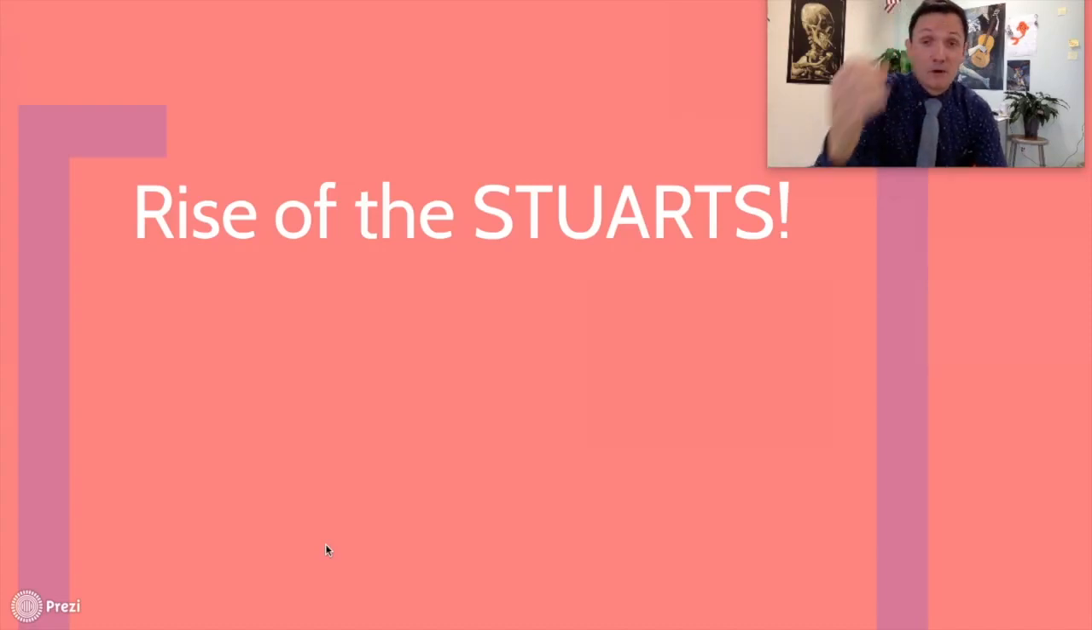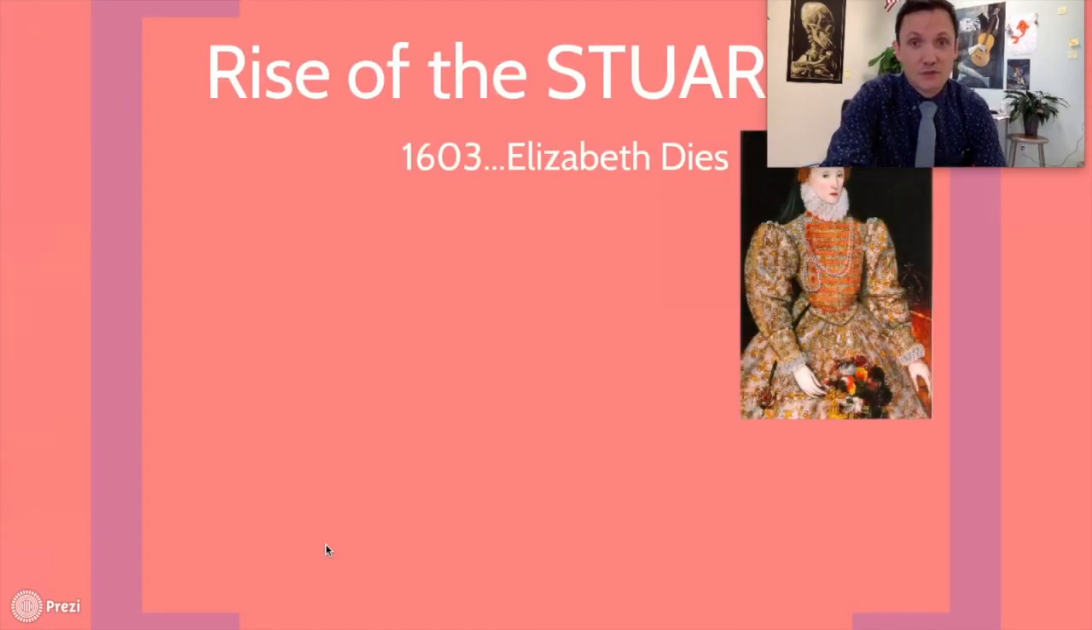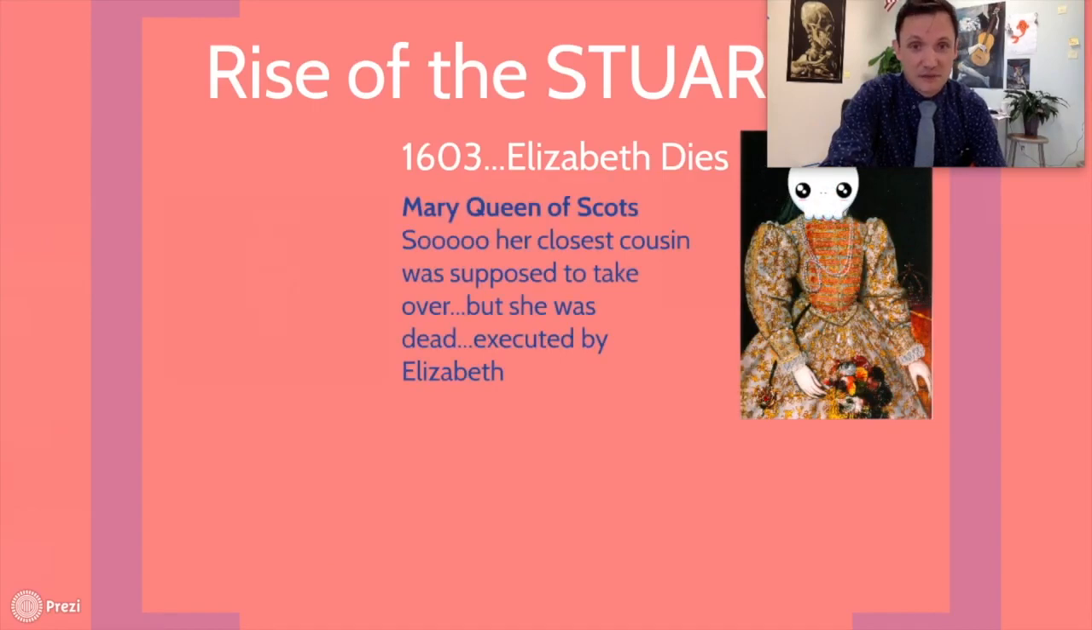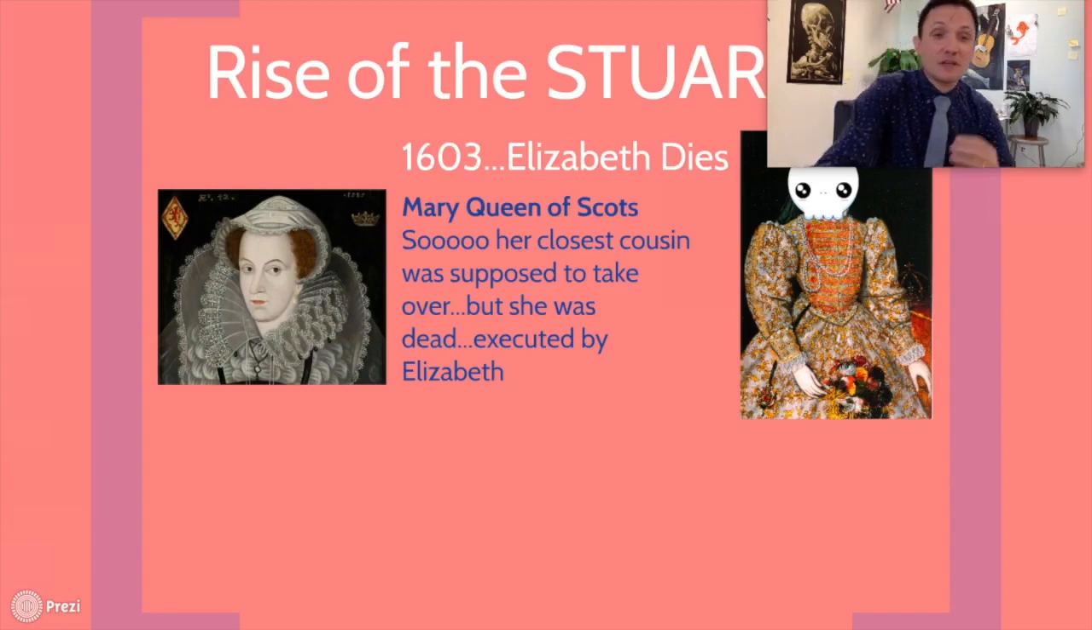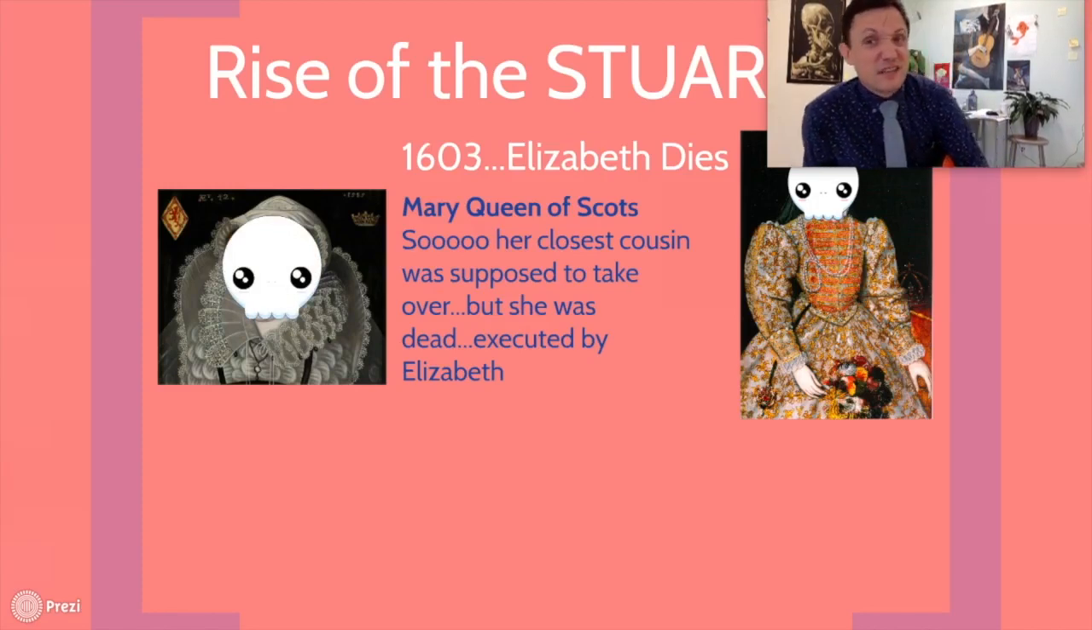But now we're going to see the rise of the Stewart family, which in honors we already talked about. In 1603, Elizabeth dies. Now, who's supposed to get the throne? Mary, Queen of Scots. The person that was supposed to receive the throne was a woman by the name of Mary, Queen of Scots, her first cousin. Now, the problem is she is supposed to take over, but she can't really do that because she is very, very dead.